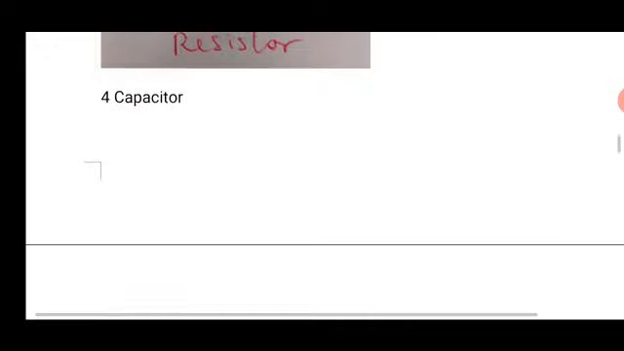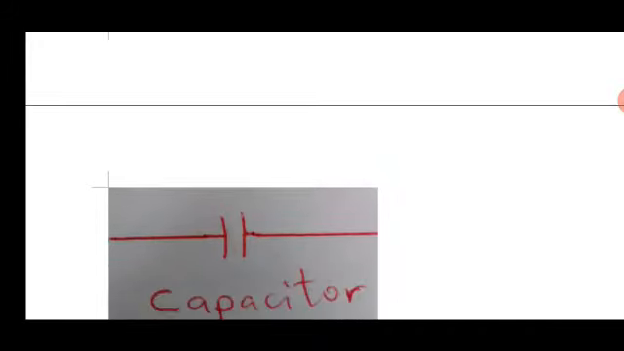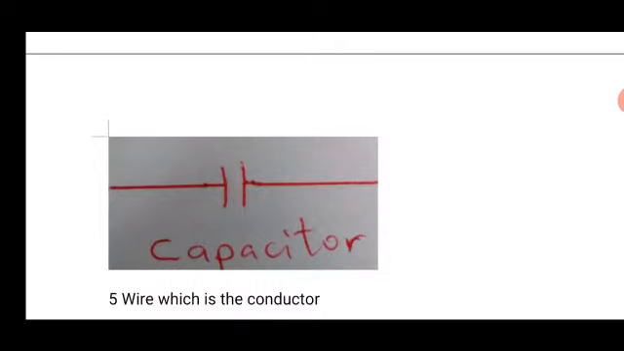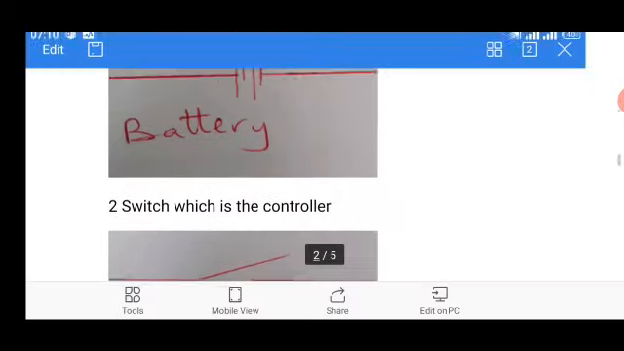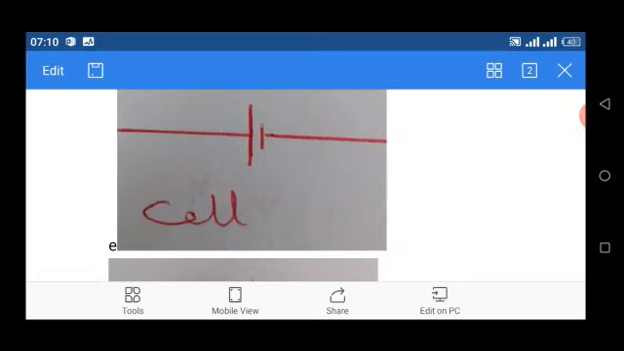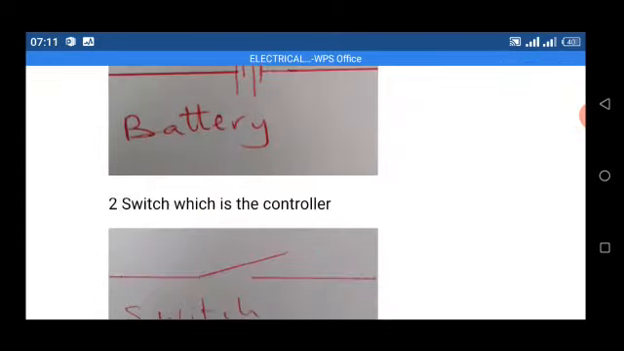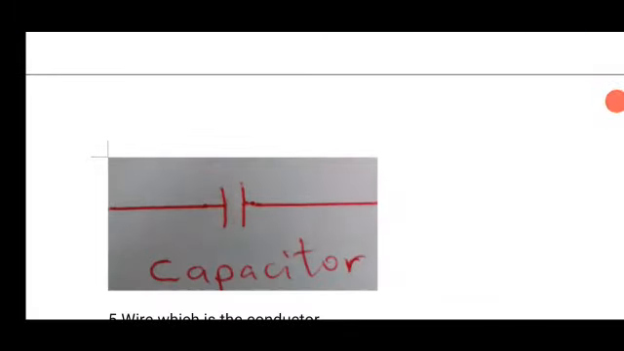We have the capacitor. This is the symbol for the capacitor. It seems to look like that of a cell, but in the case of a capacitor, the two strokes are of the same length. In the case of the cell, the two strokes are of different lengths. As you can see, the longer stroke is the positive end of the cell, the shorter stroke is the negative end of the cell. But a capacitor has two strokes of equal length. The horizontal lines are just the wire or the conductor for the continuation of the flow of electric current.